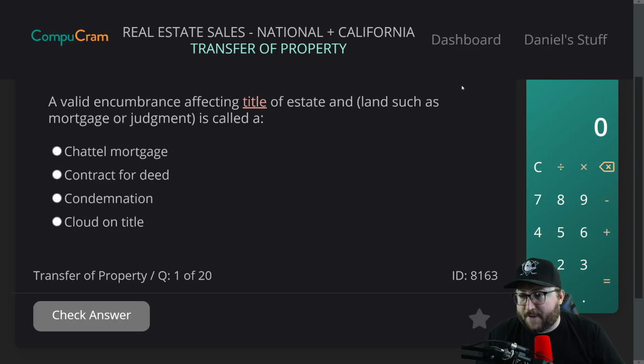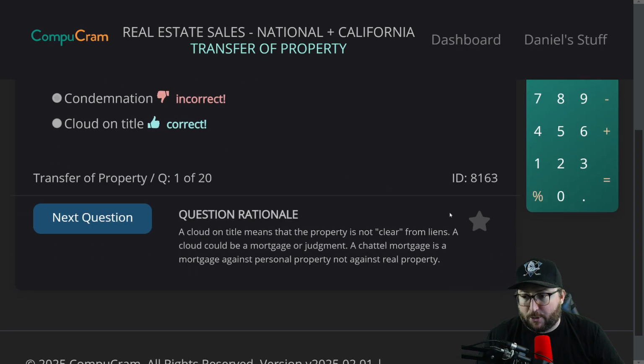Question 1. A valid encumbrance affecting title of estate and land, such as mortgage or judgment, is called A, chattel mortgage, B, contract for deed, C, condemnation, D, cloud on title. A valid encumbrance affecting title of estate. An encumbrance doesn't sound good. Condemnation doesn't sound good. I'm going to try that one out. Check answer. Incorrect. Cloud on title is the correct answer.